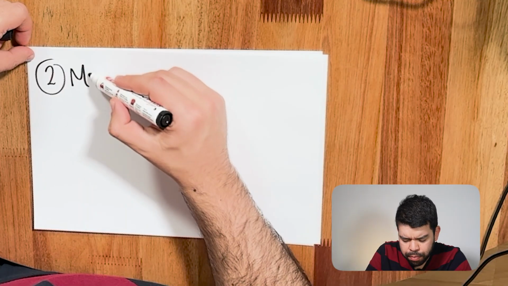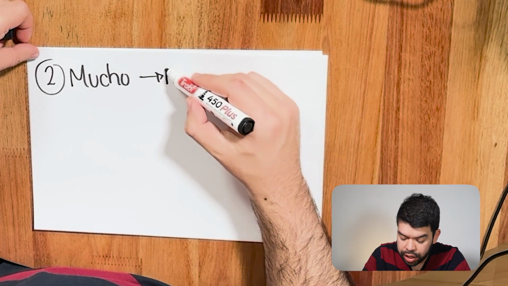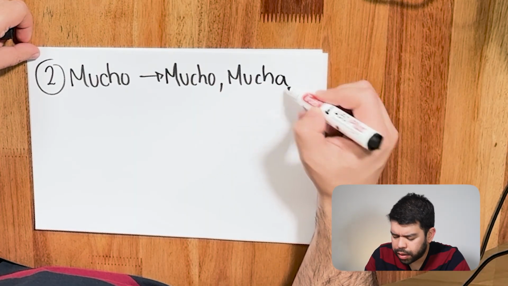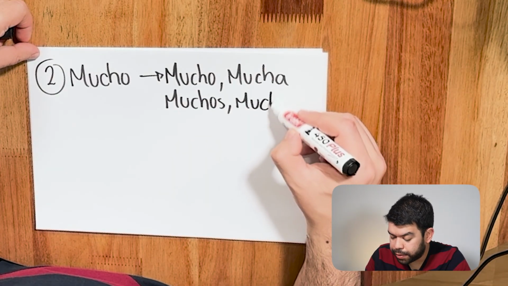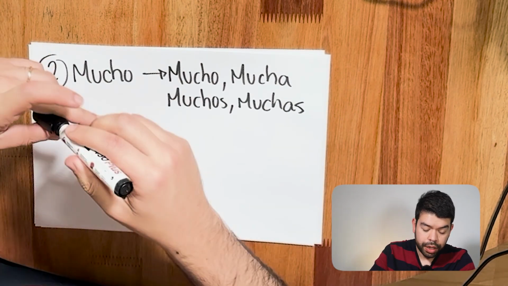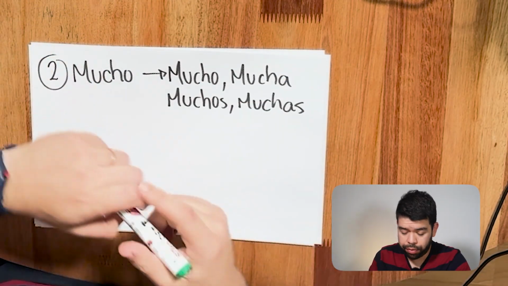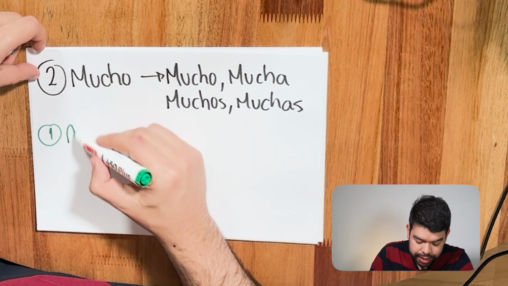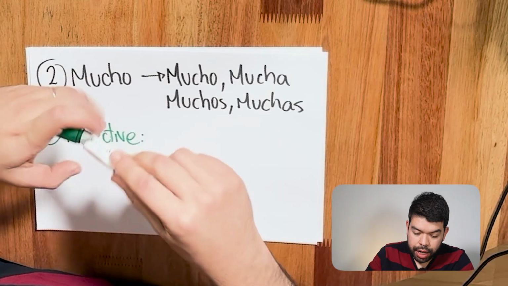Okay, guys, so now let's start working with the word mucho. The first thing is that this should match in gender and number, okay? So it could be mucho, it could be mucha, muchos, if it's a plural form, or muchas. All right? So, an interesting thing is that in this case, this could work as an adjective, an adverb, or a noun. Let's start our journey with mucho working as an adjective, okay? As an adjective, it should go before a noun, sorry. Let me give you an example.